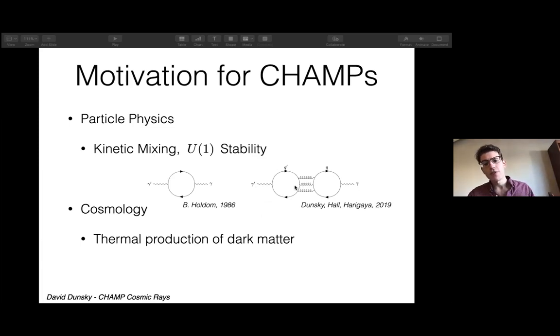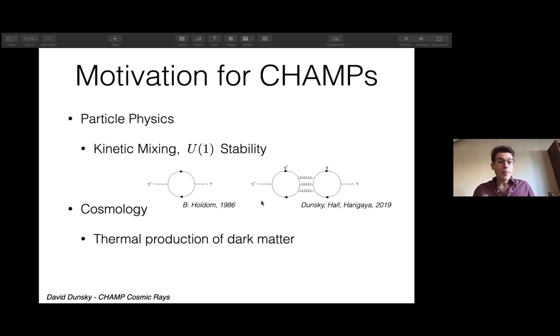Now, you can't just write down one gluon because you can't contract the color indices. 2 vanishes by Furry's theorem, and so you need 3 at minimum. So this has 1, 2, 3, 4 loops. So it's a 4-loop suppressed diagram. And you can actually calculate this exactly from the 4-loop QCD beta function, and you can show that it gives rise to a charge of order 10 to the minus 8.